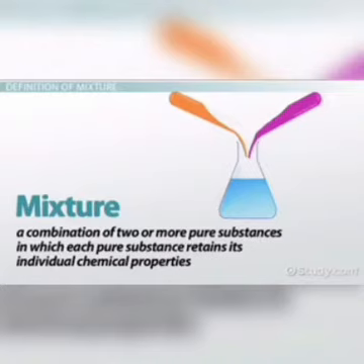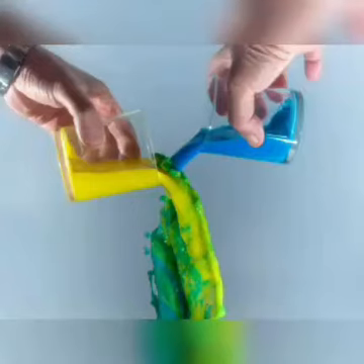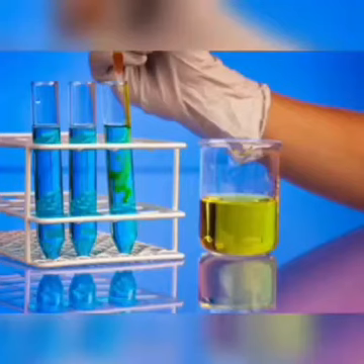The substances can be mixed in varying proportions, one more, one less, not in equal proportion, and they are not chemically combined. The substances which are mixed together are called components of the mixture.